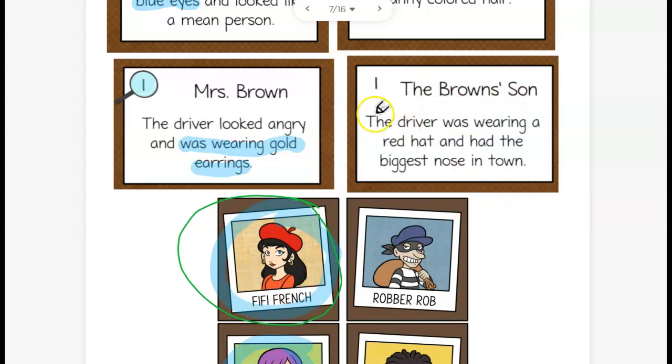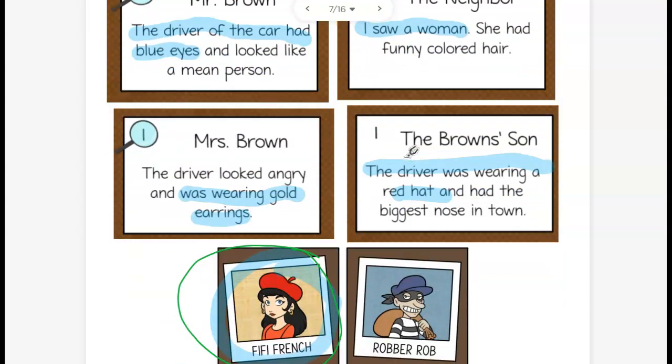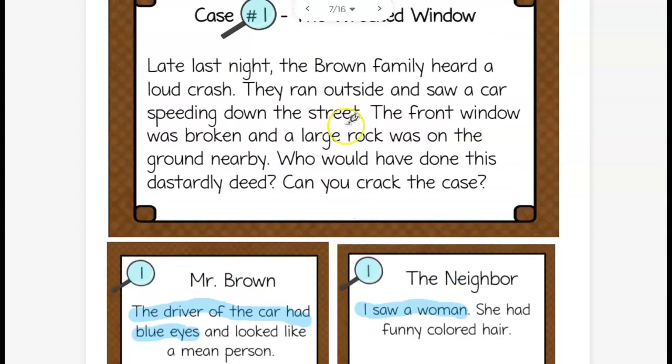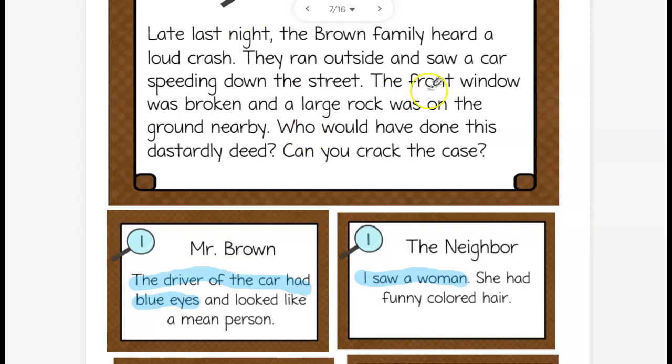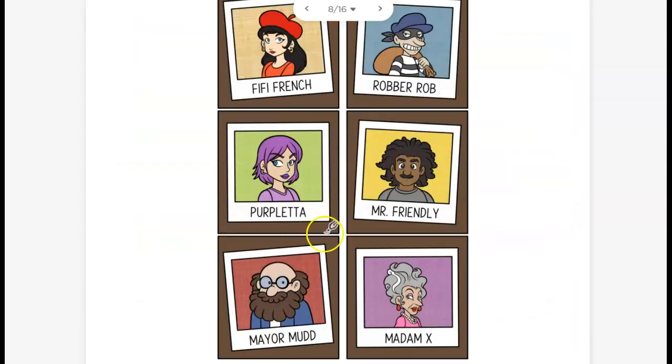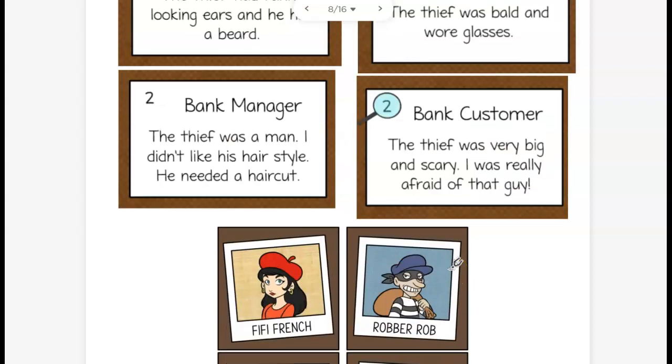The Brown's son. The driver was wearing a red hat. That's a fact. And had the biggest nose in town. That's an opinion. I'm only using facts, highlighting my facts that I'm using as a good detective. Our culprit is Fifi French. Fifi French broke a window with a large rock. On the next page, I'll get you started with the scenario, and then you're going to have to figure out who the culprit is and be a good detective by only using facts.